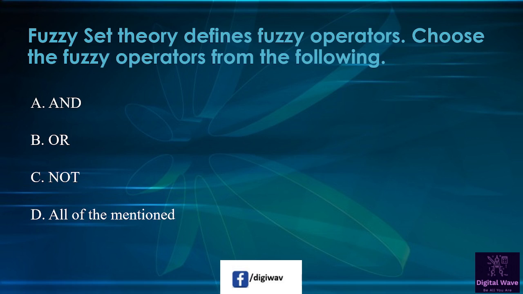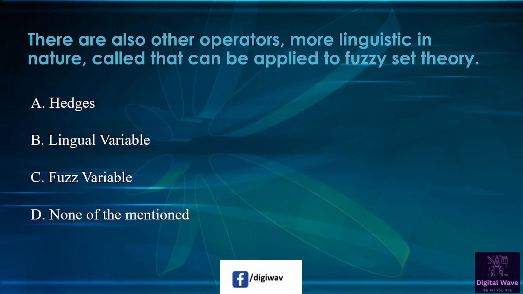So next question is fuzzy set theory defines fuzzy operators. Choose the fuzzy operators from the following. So first option available here, and, and second is or, third is not, and last one is all of the mentioned. So right answer will be D, all of the mentioned. Next question is there are also other operators more linguistic in nature called that can be applied to fuzzy set theory. So first option is hedge, second option is lingual variable, third option is fudge variable, and the last option is none of the mentioned. So right answer will be hedges.